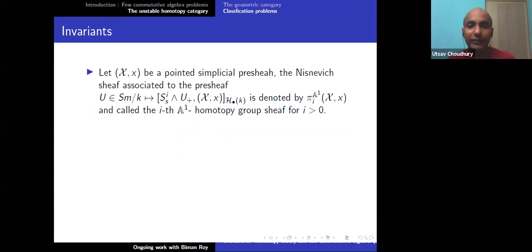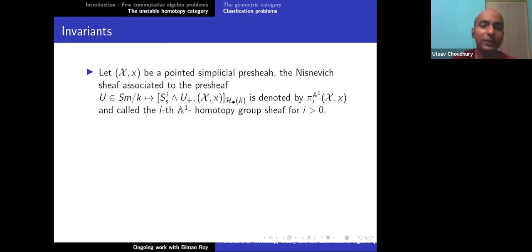Okay, so this is the invariance that I am interested in. We are in the situation of a simplicial presheaf, and given a simplicial presheaf, you can associate two kinds of invariants: one in presheaves of sets, and one in presheaves of groups.